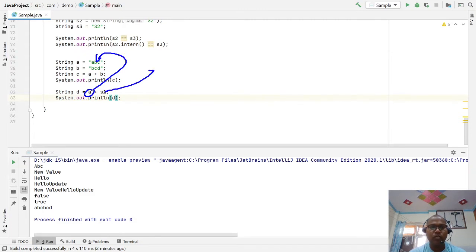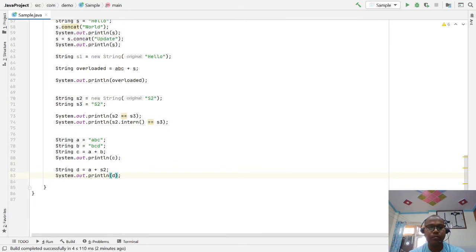S2, okay, where is S2? The compiler knows that this is the fixed value ABC. S2 is a string variable that points to a value, but this S2 is not constant. This can be assigned a new value.